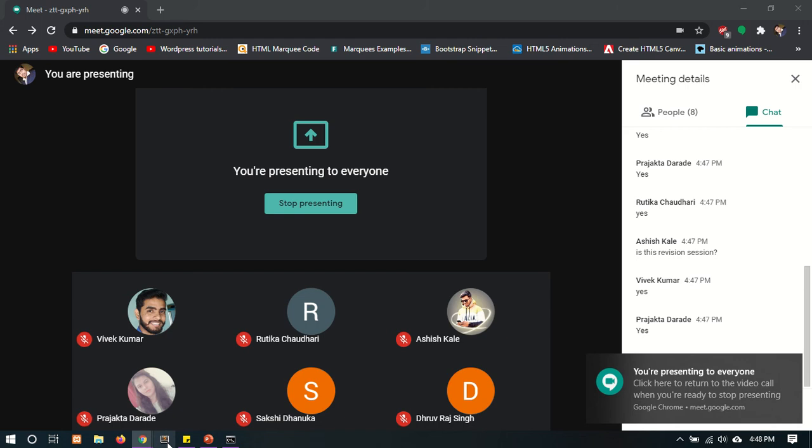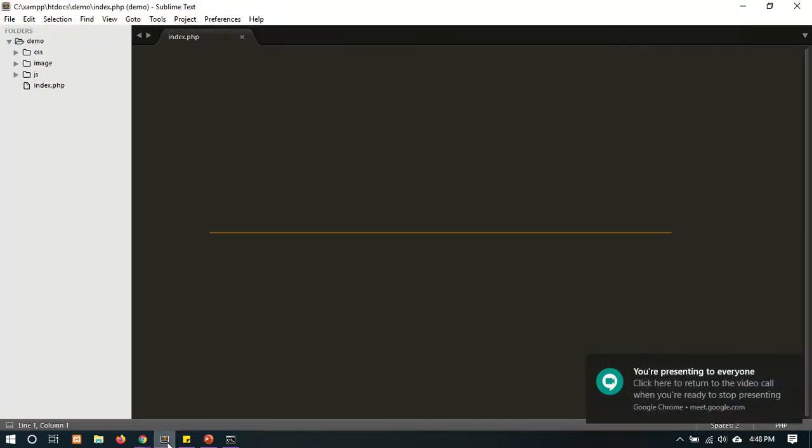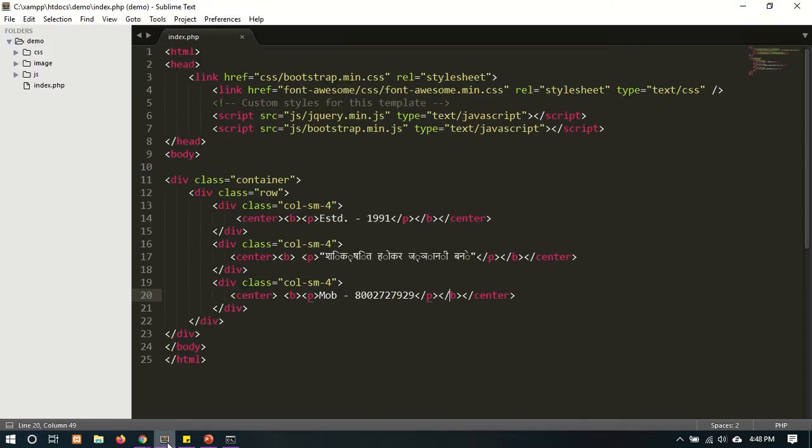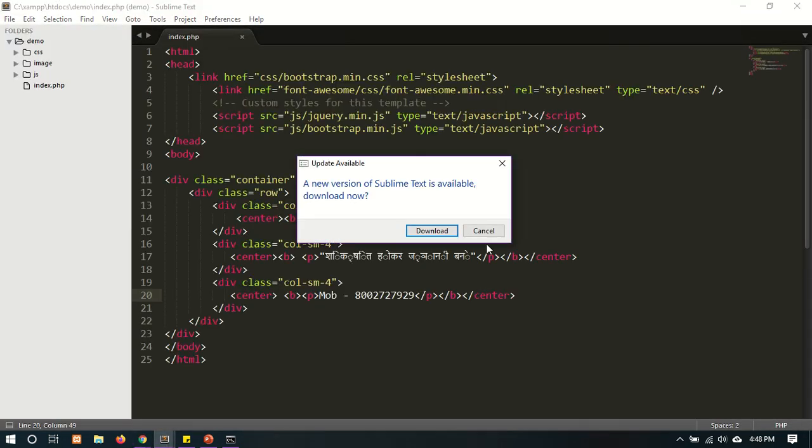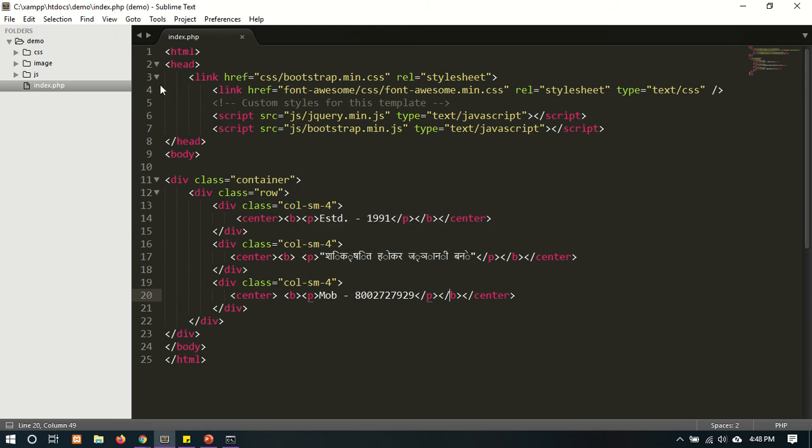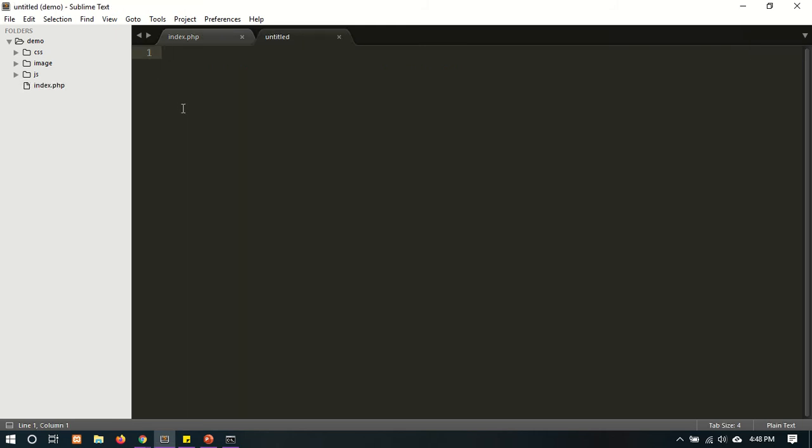It is a text editor or code editor. We are writing our codes here. Just take a new page. Now we are going to start the HTML.